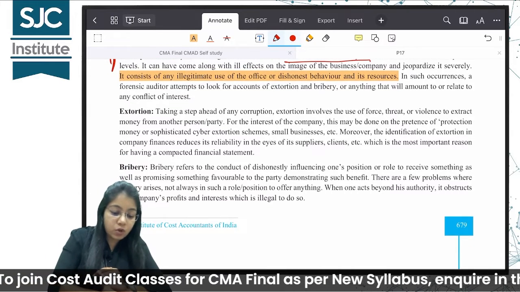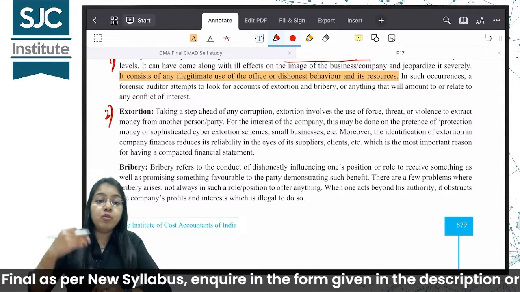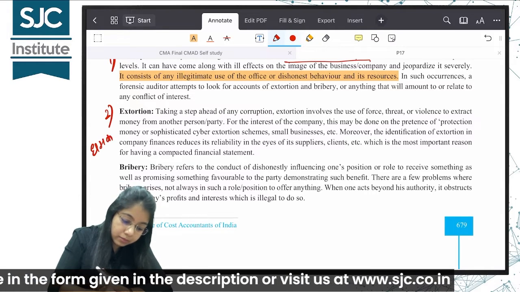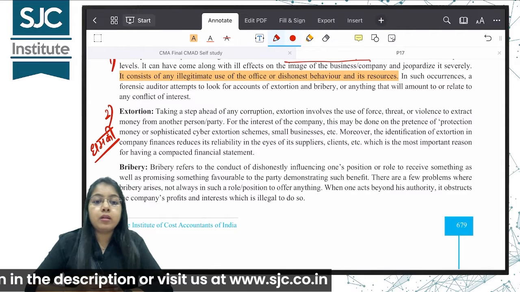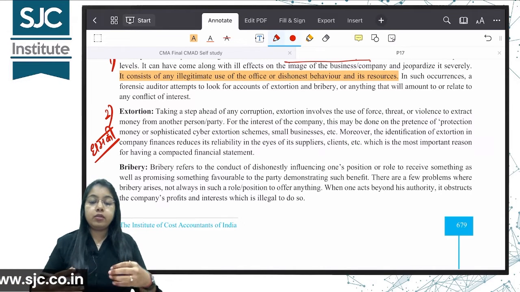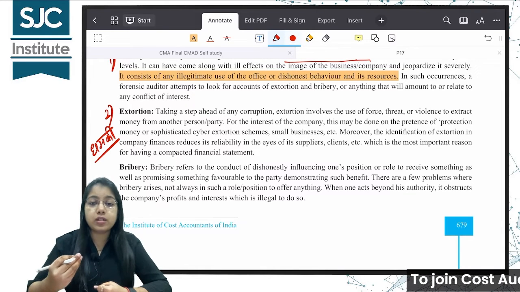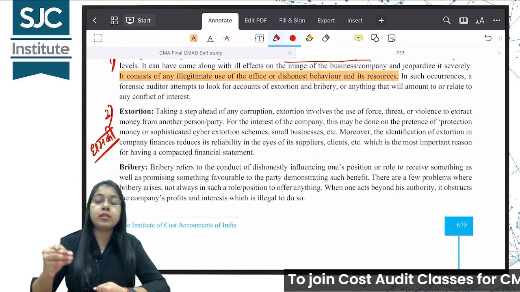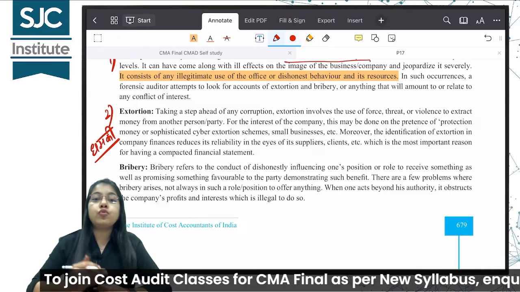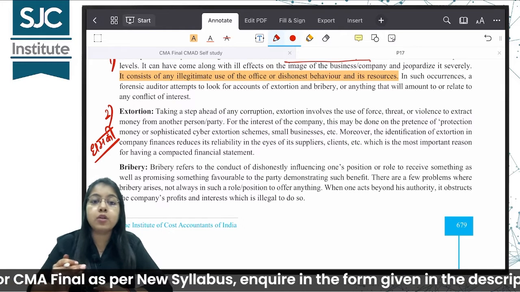The second one is extortion. You can also give the numbering, it becomes easier that way. Extortion is something more than corruption. In Hindi it is called धमकी, threat. Getting something wrong done by threatening someone, scaring them, instilling fear, okay. So it is the use of threat or force, maybe violence also, that if you don't do this, I will do this to your family members. Saying this, people will certainly give money. So to get an illegal advantage out of someone by use of force or threat or violence is called extortion.